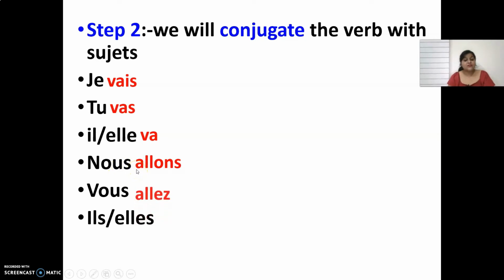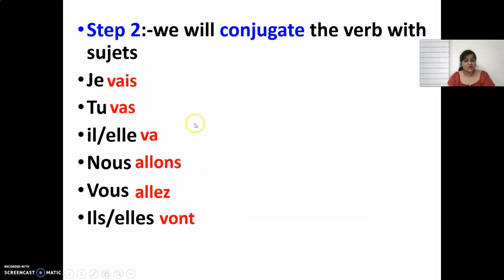With vous it will be allez, and you will pronounce it as vous allez because again s is followed by a vowel. And with ils, elles you will write down vont. So it is ils vont and elles vont. Now repeat the conjugation after me. Say je vais, tu vas, il va, elle va, nous allons, vous allez, ils vont and elles vont.